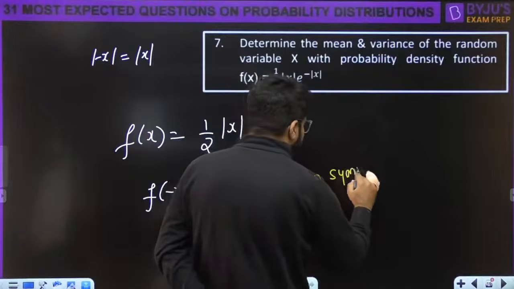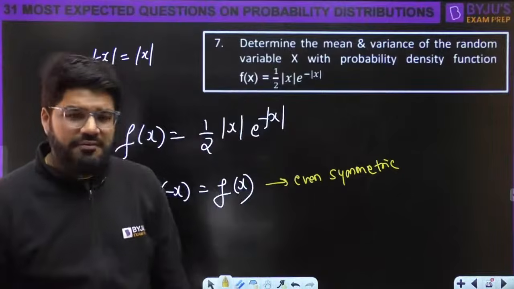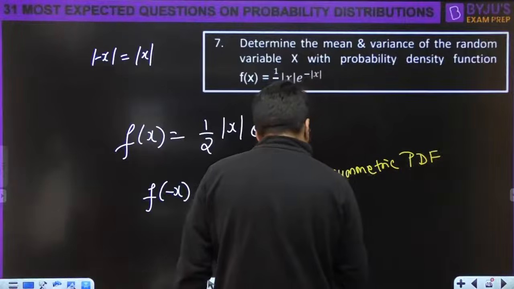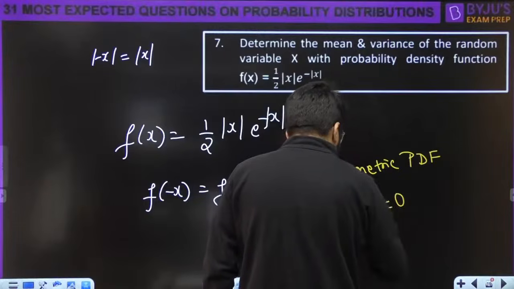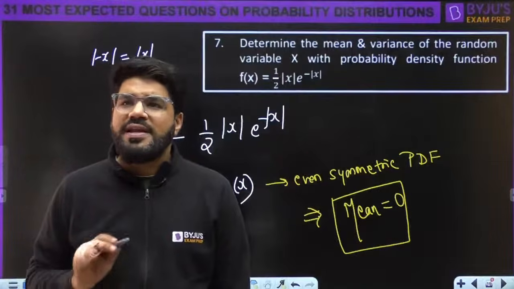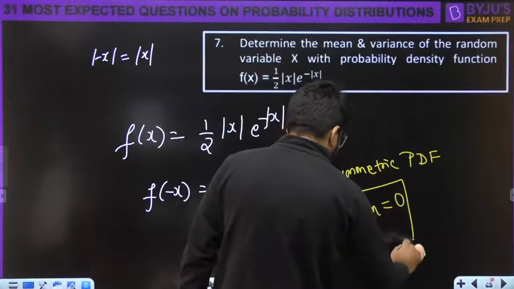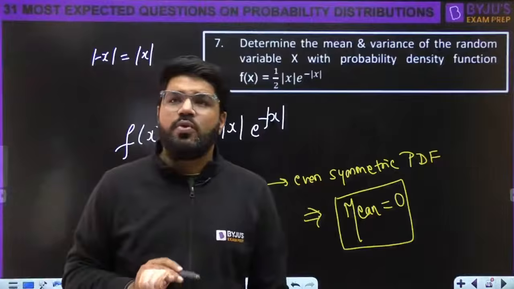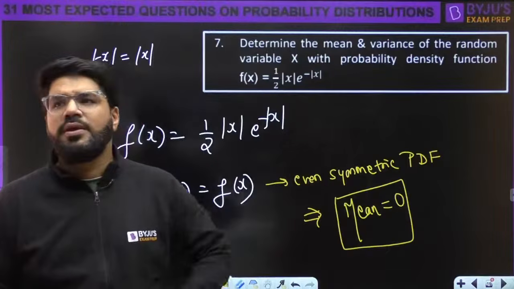Dear, one important point, we can again calculate and derive by the property of integral, but let's not waste time deriving now. Whenever you have an even symmetric PDF, its mean is always 0. For any even symmetric PDF, the mean is always 0. Please take a note of this point. So if they are only asking for the mean, the question is finished. For an even symmetric PDF, it has to be 0 only.